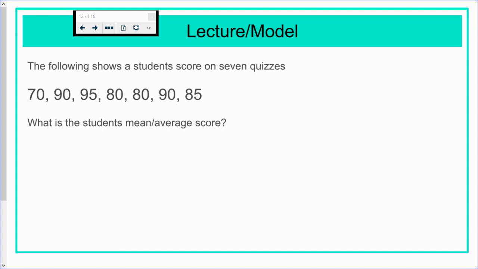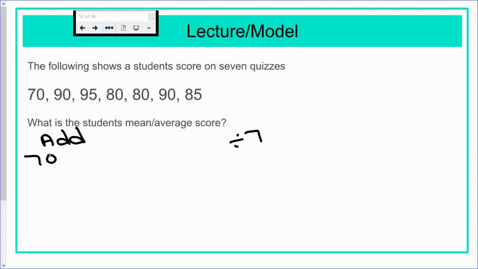All right, so now we have a different data set. It shows a student's score on 7 quizzes. So we have 7 numbers. What is the student's mean or average quiz score? So first thing we're going to do is we're going to add, and then we're going to divide by 7 quiz scores. All right, I like to kind of just group them together.